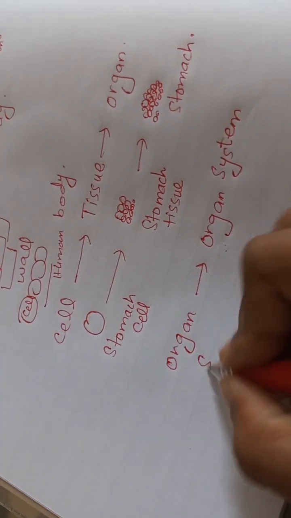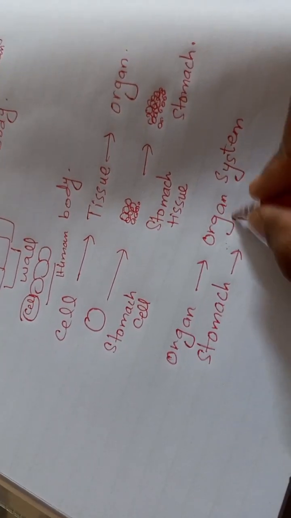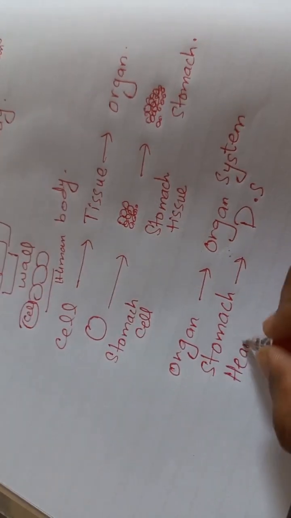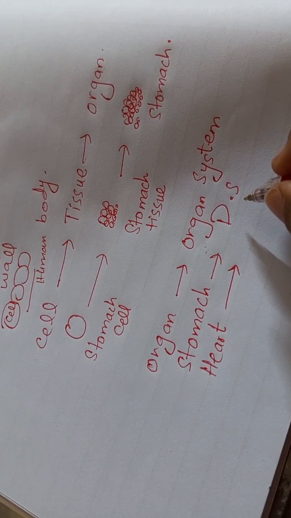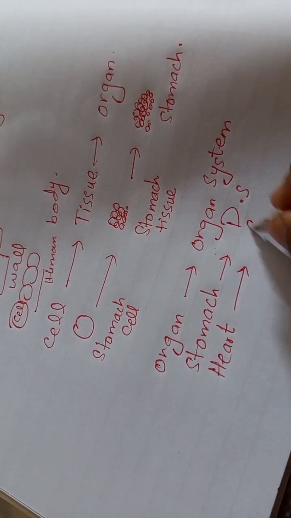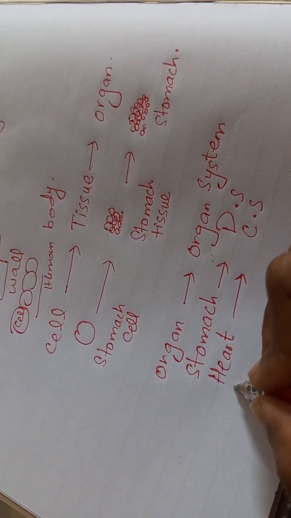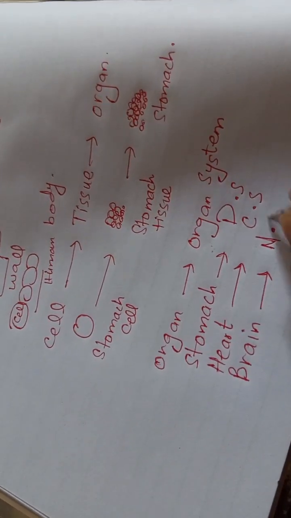Now let's see. The very first thing is the stomach, as we have already discussed. Stomach composes the digestive system, as it is a part of the digestive system. Second is the heart. As you know, the heart is part of the circulatory system. Heart, blood vessels, and blood combine to form the circulatory system. Brain is part of the nervous system.